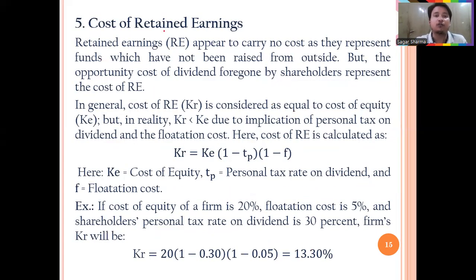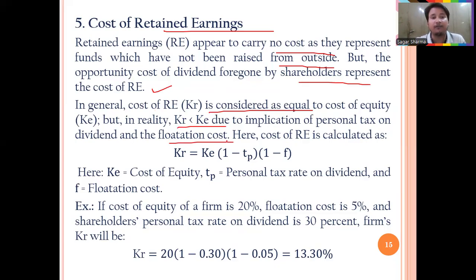Now, the last source of capital is retained earnings. In most similar cases, cost of equity and cost of retained earnings are the same if there is no information available. Retained earnings appear to carry no cost as they represent funds which have not been raised from outside. But the opportunity cost of dividend foregone by shareholders represents the cost of retained earnings. In general, cost of retained earnings is considered equal to cost of equity, but in reality, KR is less than KE due to the implication of personal tax on dividend and the flotation cost.